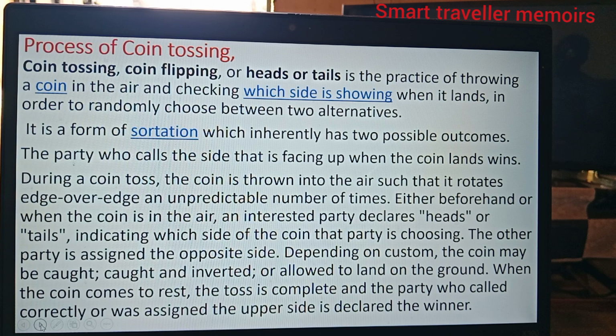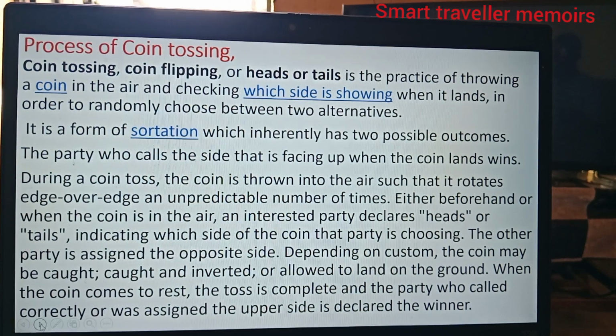And the first one is the process of coin tossing, which is very common. Coin tossing, or coin flipping, or heads or tails, is the practice of throwing a coin in the air and checking which side is showing when it lands, in order to randomly choose between two alternatives. It is a form of sortition, which inherently has two possible outcomes. The party who calls the side that is facing up when the coin lands wins.